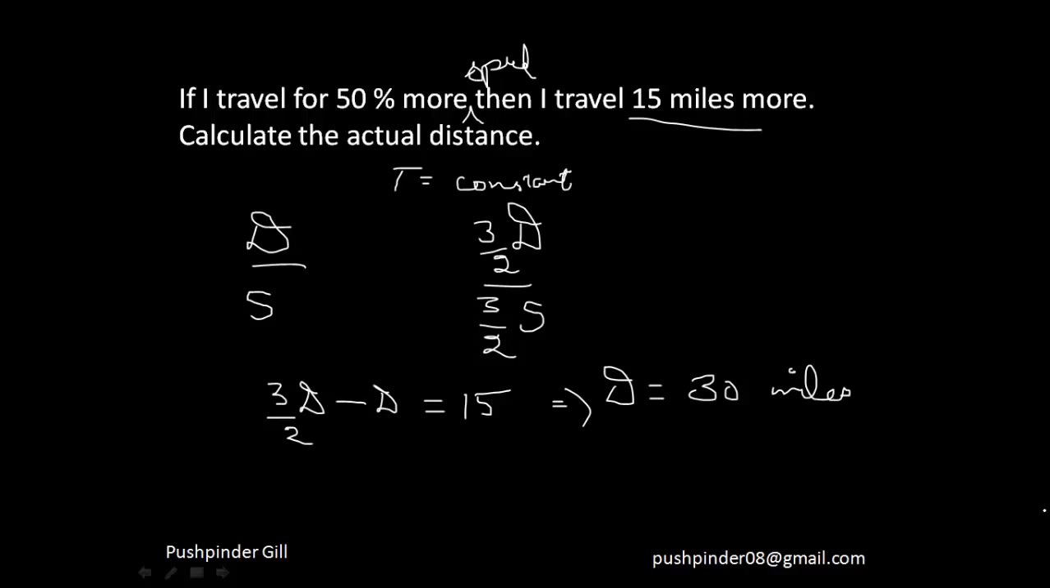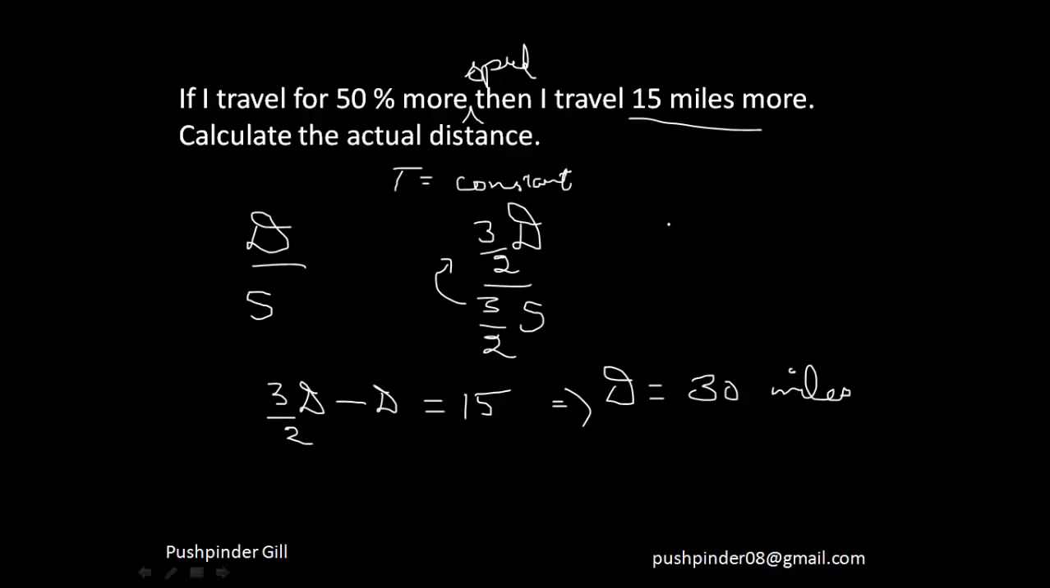So let me just take a quick recap. If I travel at 50% more speed, then I travel 15 miles more, and we calculate the actual distance. So if I travel d miles and now I travel 3/2 d miles, because distance is directly proportional to speed, that means if speed is getting multiplied by 3/2, distance will also get multiplied by 3/2. The difference is already given as 15 miles. So that means actually I travel 30 miles.